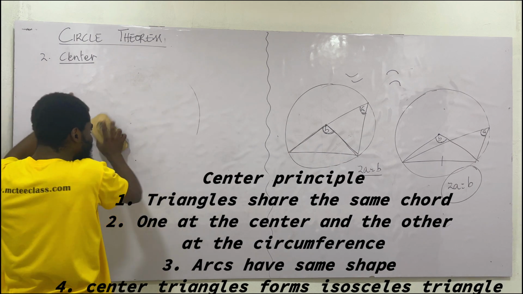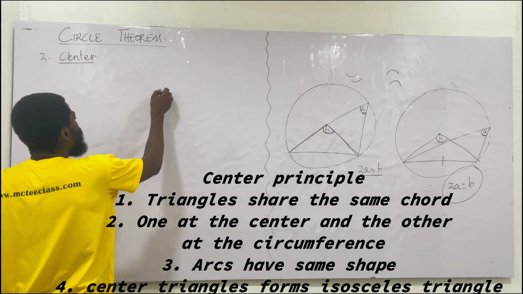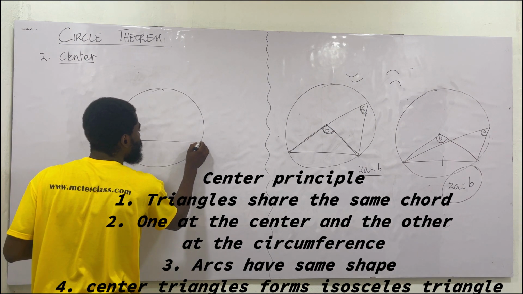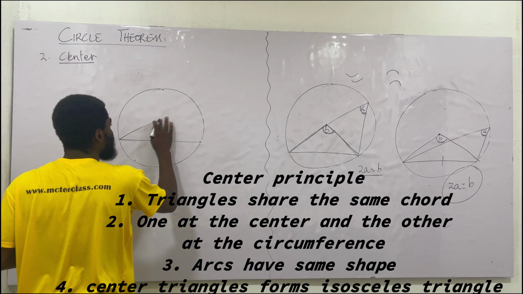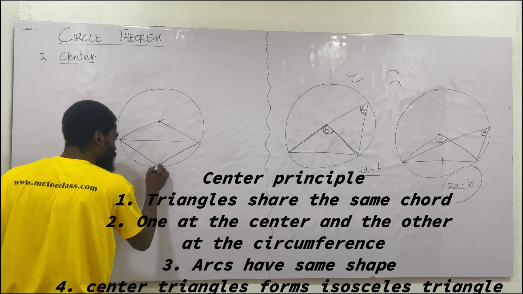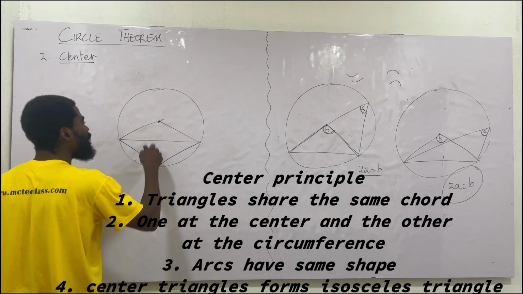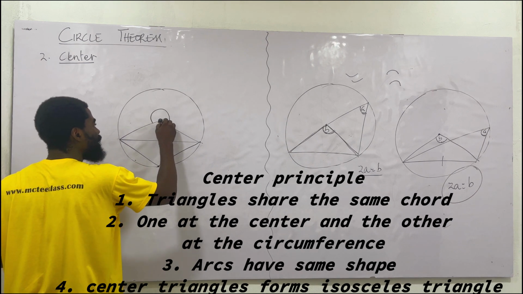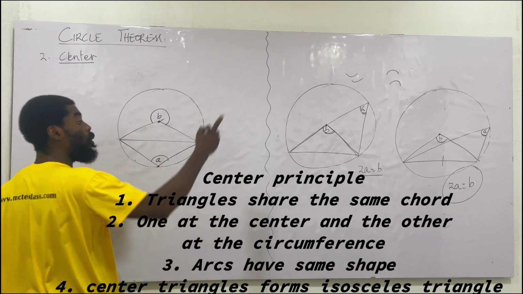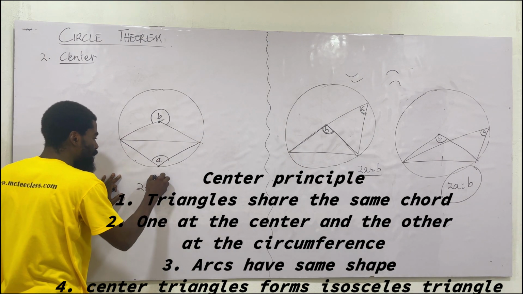The principle says that first of all, they are sharing a common chord. So I have this, we are sharing a common chord. One angle at the center, what a nice thing. One angle at the circumference, listen. One angle at the center, one angle at the circumference, so this one's qualified. Now look at the secret. If the angle at the center is B and the angle at the circumference is A, then once again, this works. Why would it work? 2 times the one at the circumference should be equal to the one at the center.